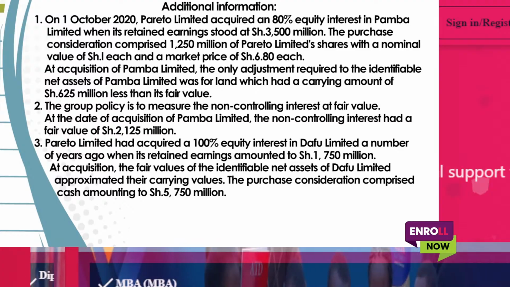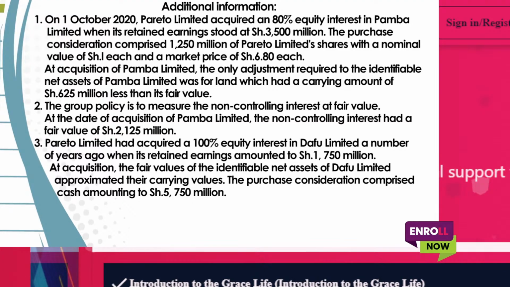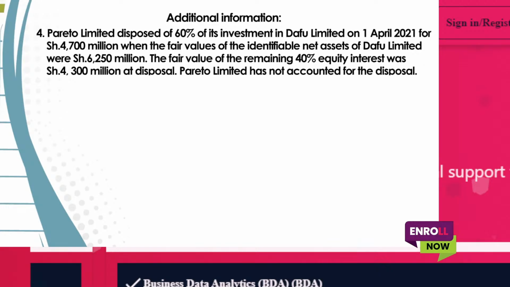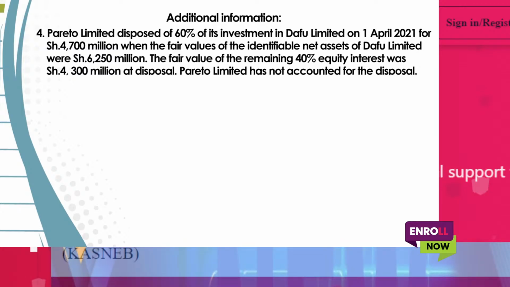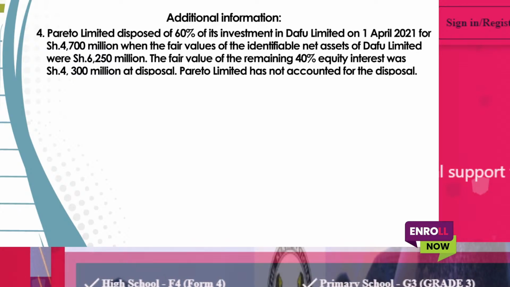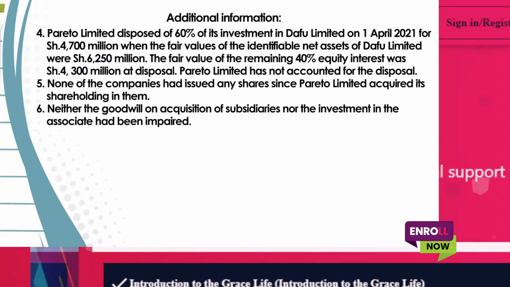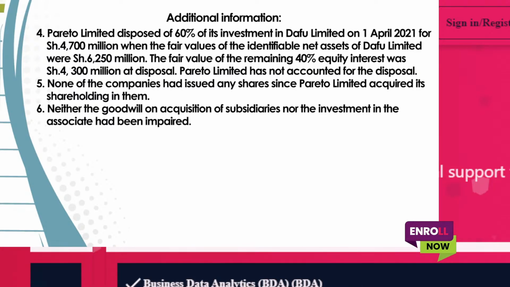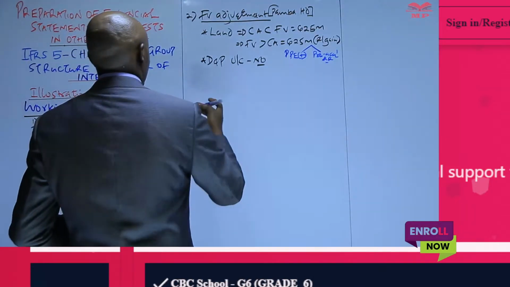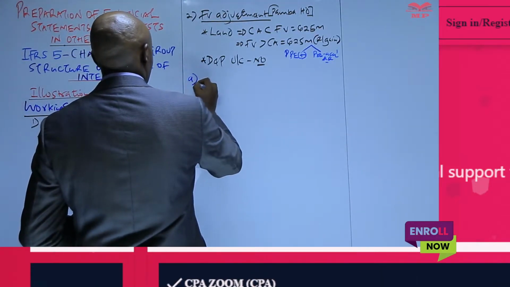All that information, we're going to use it in answering part A, specifically in computing the goodwill. And then we're given information number 4 about the disposal of some interest in Dafu. And also this one, we're going to use it in answering part B of that particular question. And then we have note 5 and note 6. I think no working is required here. So I think we can go straight to part A of that particular question.